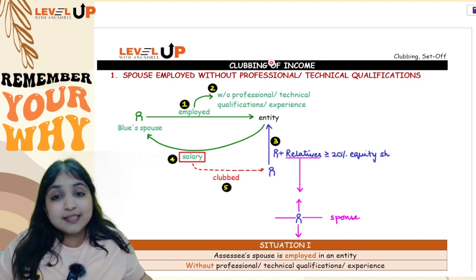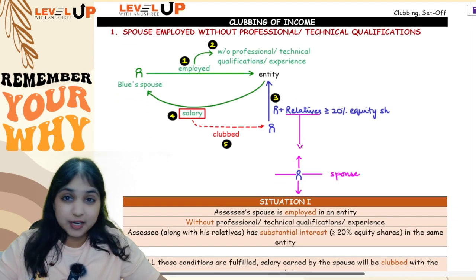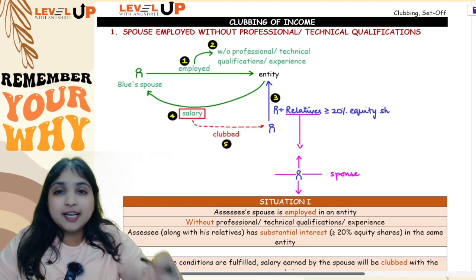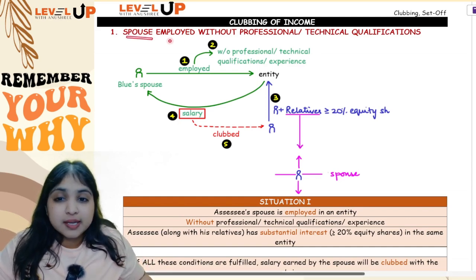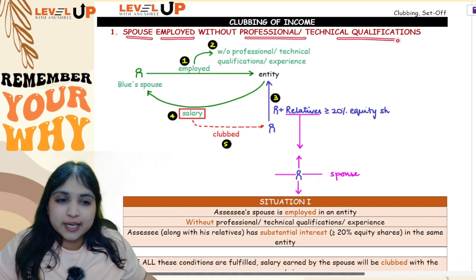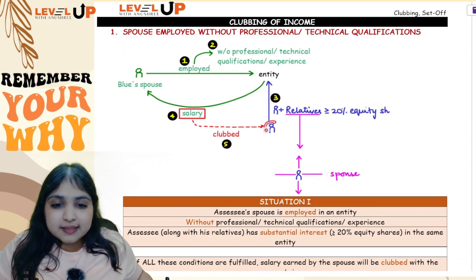Okay. Now let's start off with clubbing of income. In this discussion there will be totally 10 adjustments only. That's all. And with that you will get done. Let's start with the very first one. In the first adjustment, assessee's spouse is employed without any professional or technical qualifications. Straight away come to this diagram, you will understand. Let's say there is this person Blue and Green happens to be Blue's spouse.